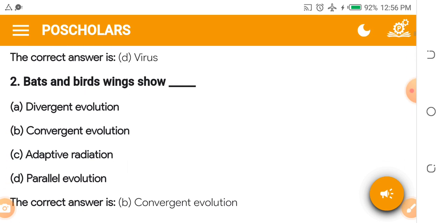Number 2. Bats and birds' wings. I hope you can see the question. Bats and birds' wings show dash. A. Divergent evolution. B. Convergent evolution. C. Adaptive radiation. D. Parallel evolution.